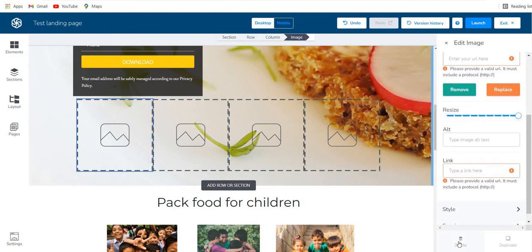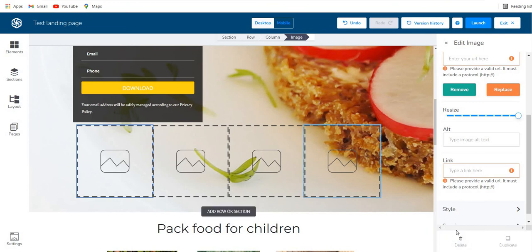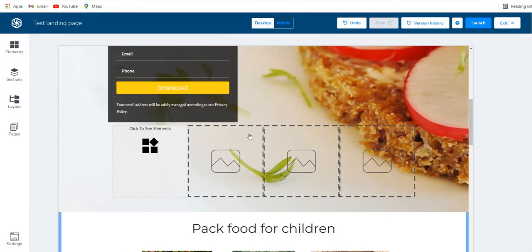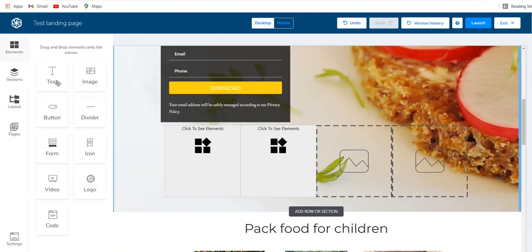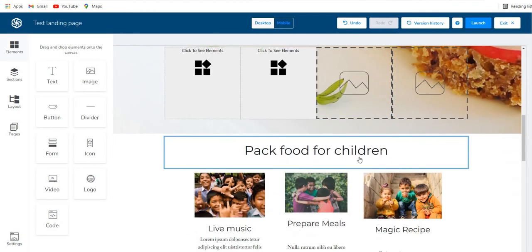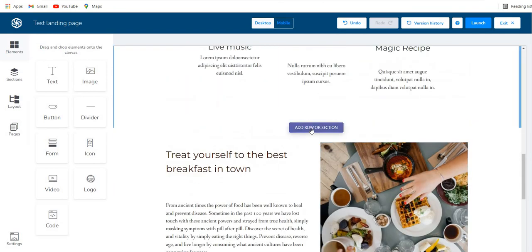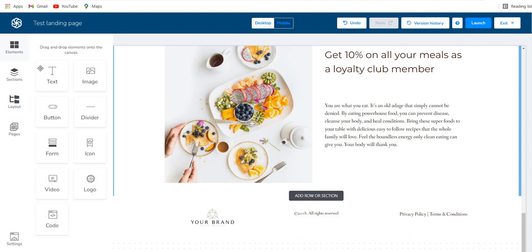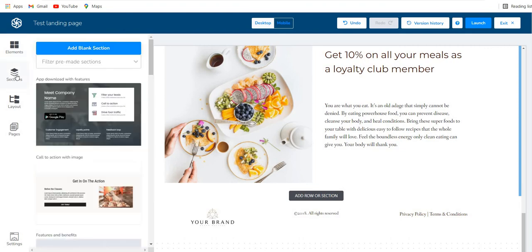So this is very, very easy and straightforward. If I want to remove this, I can come over here, click here, and then click on delete. Similarly, I can use this, click on delete. So it's very simple to use, very easy. Similarly, you can add a row or a section. You also find that option over here in sections. You'll find different sections on the left navigation bar.